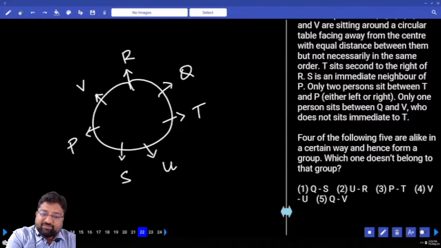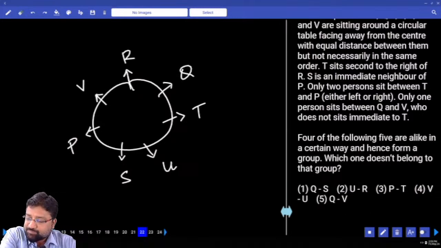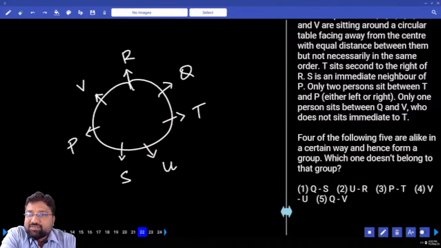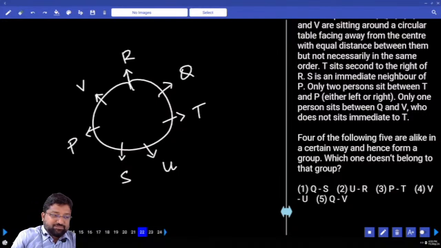4 out of the following 5 are alike. Q and S. How many people in between them? Minimum is 2. U and R, minimum is 2. P and T, minimum is 2. P and U, minimum is also 2. Q and V, least number is 1. Least number of persons in between them is 1. Which option should I go?